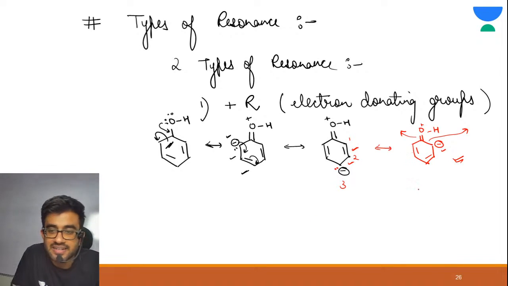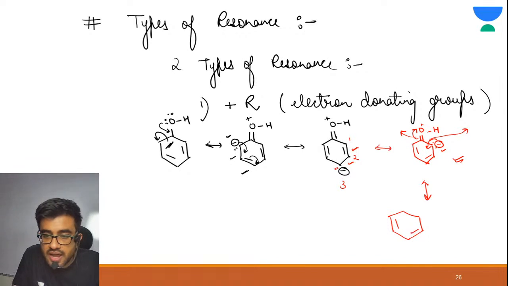So again resonance would be possible. Your lone pair would come here and your pi bond would shift here. So see, what is the structure now? These structures are as it is. Now oxygen has a single bond, so there is no charge.